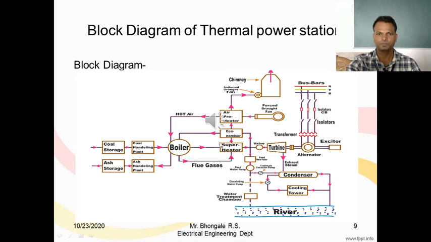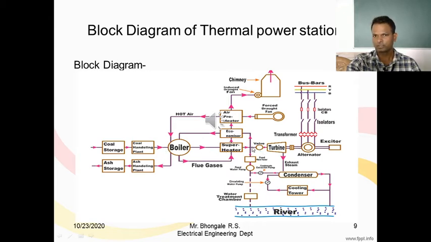In the superheater, with the help of flue gases such as CO, CO2, NO2, carbon monoxide, carbon dioxide, sulfur dioxide, that steam is heated and its temperature and pressure increase, and it is transferred to the steam turbine via this valve. So this is the flow of the steam circuit.